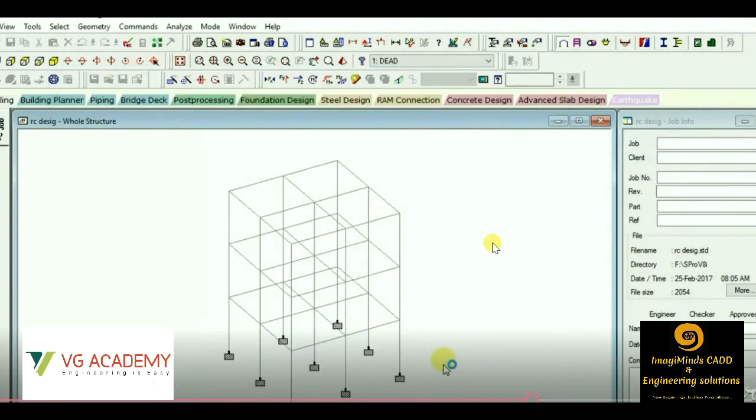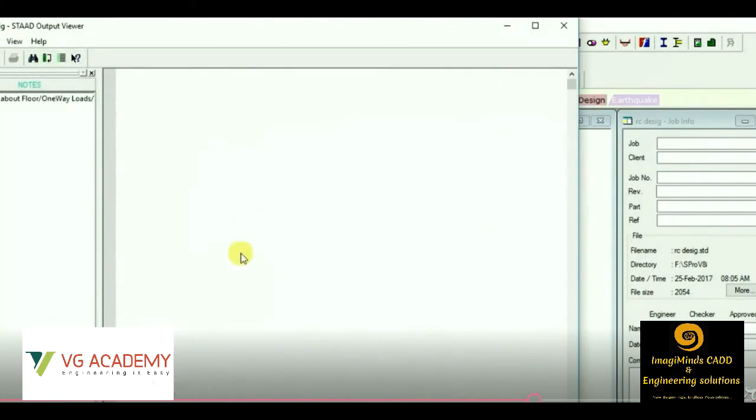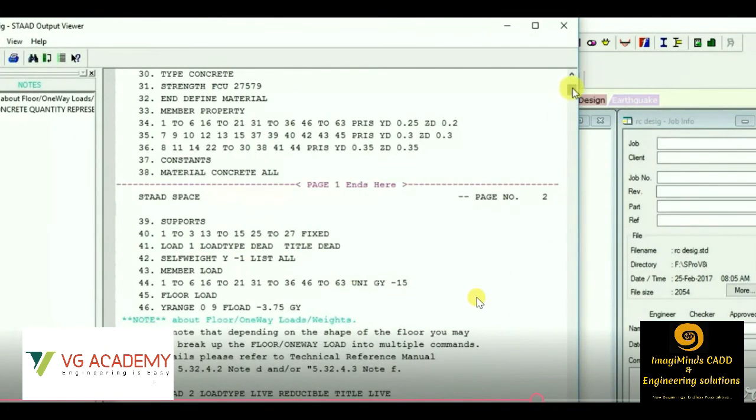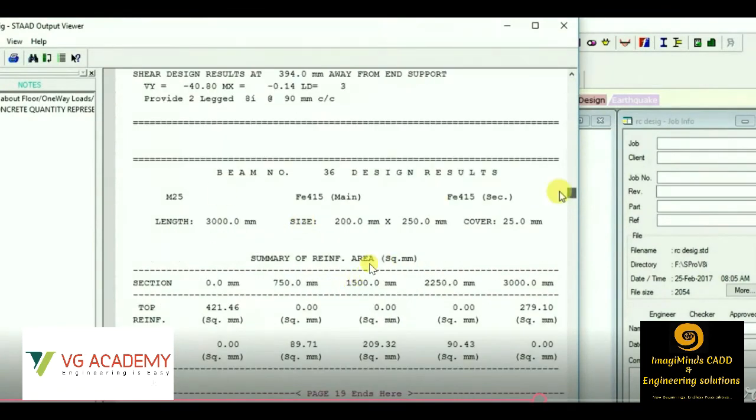Now after the analysis is complete, we'll move on to the design process, the concrete designing process. I'll show you the results. So for a particular member, beam number 36 of this project, we can see the results, that is the compressive strength of concrete, the yield stress of steel primary and secondary, the length of the member, the section properties of the member, and the clear cover that is assigned. Then at each and every detailed section we'll be getting the area of steel. This is in square mm.